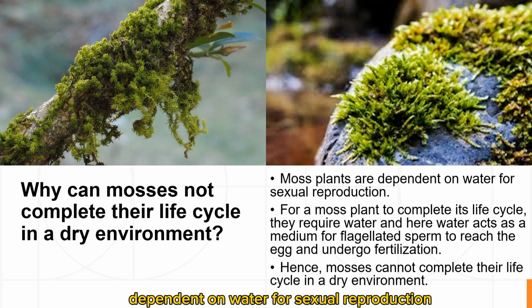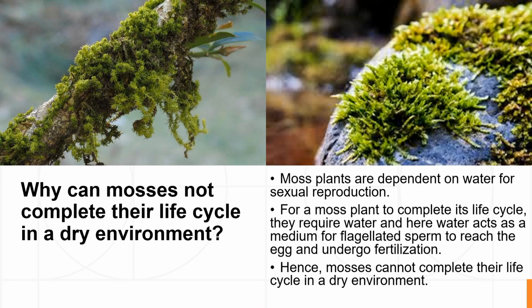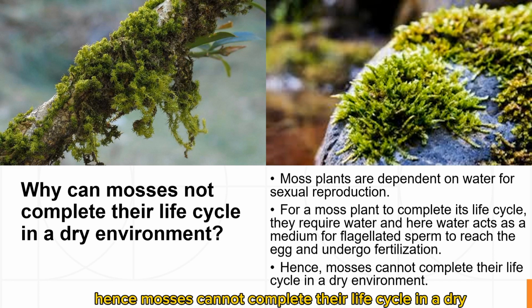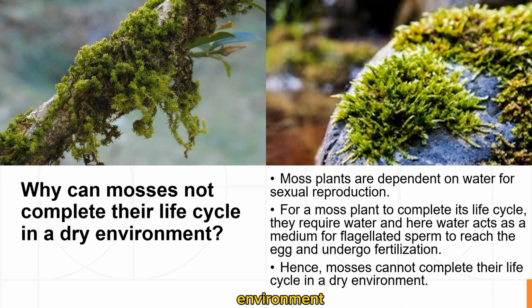Moss plants are dependent on water for sexual reproduction. For a moss plant to complete its life cycle, it requires water, and here water acts as a medium for flagellated sperm to reach the egg and undergo fertilization. Hence, mosses cannot complete their life cycle in a dry environment.